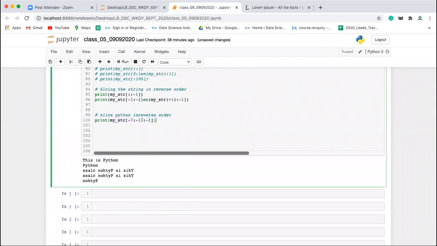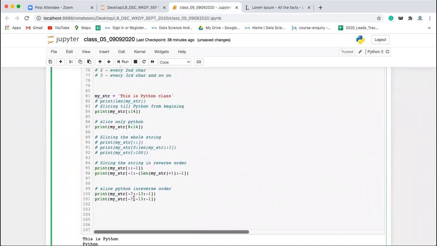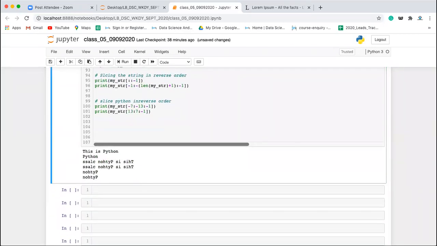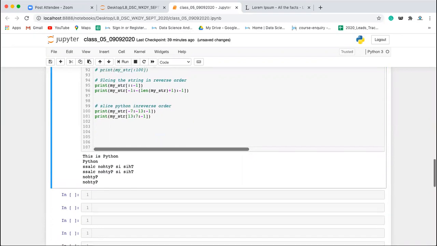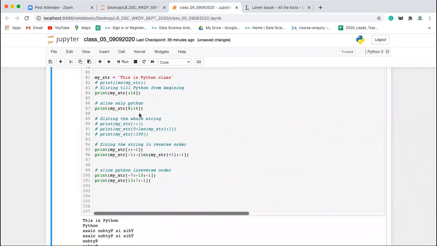The same thing, if you wanted to do it using positive indexes, what would you write here? You want to slice from n, so here you will write 13. Here you want to slice till P, so you will give the index of this space, which is 7. Fine. You want to come till P, so you will give one index extra. You are coming in this order, so one index extra will be coming here. Okay, fine, clear everyone? Yes, Abhishek.